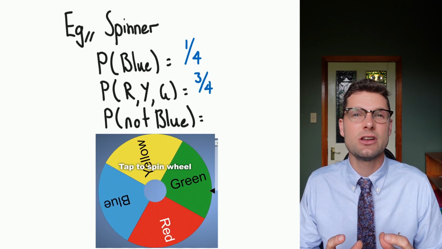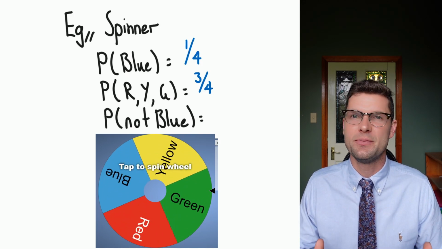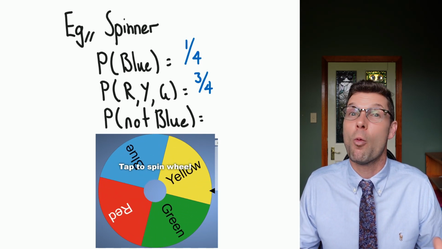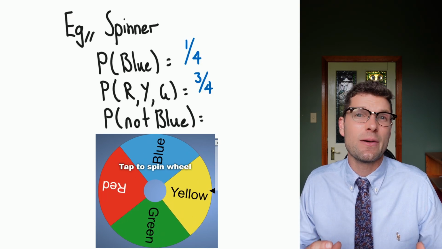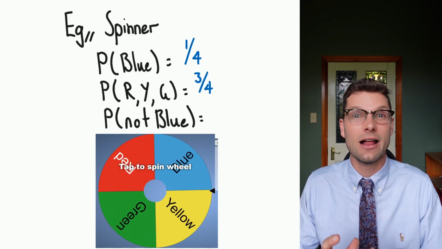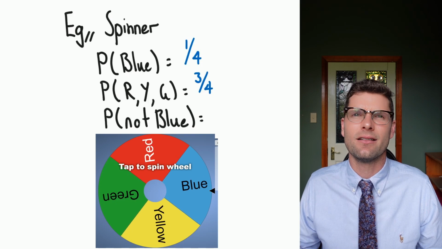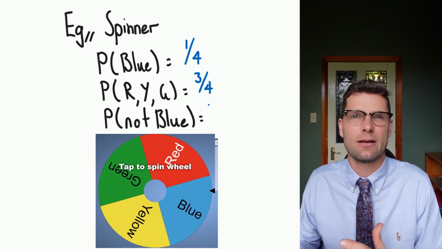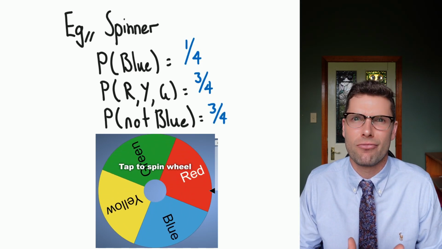So what's important to know here is that there are no other options. I have to get one of these colors when I do the spin. So another way that I could say red, yellow, and green is that I could say, what's the probability of not getting blue? And this would also be 3/4.